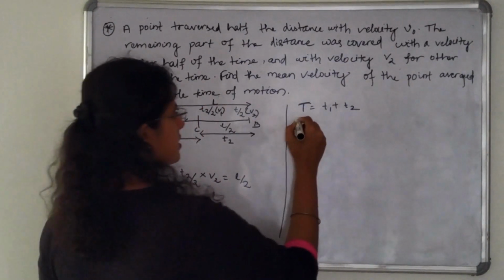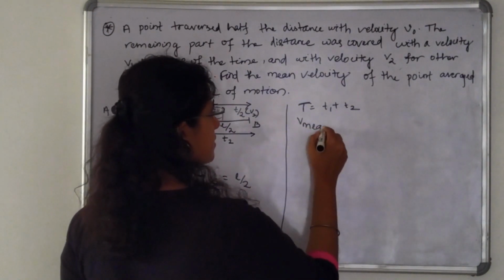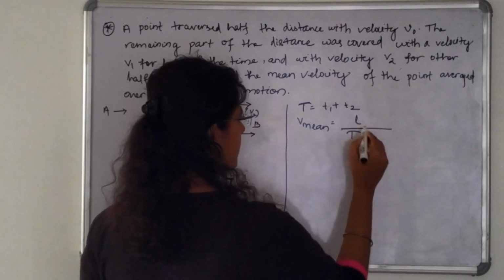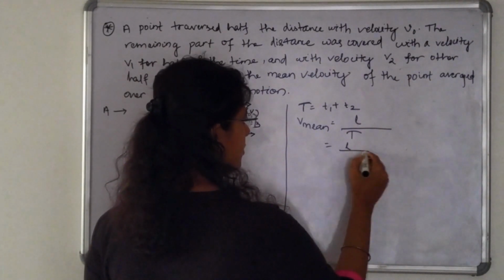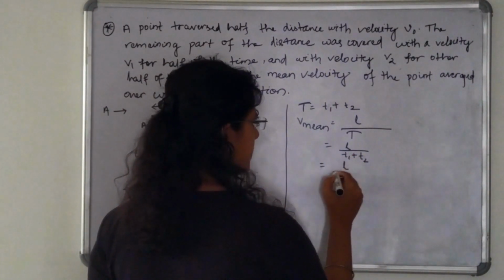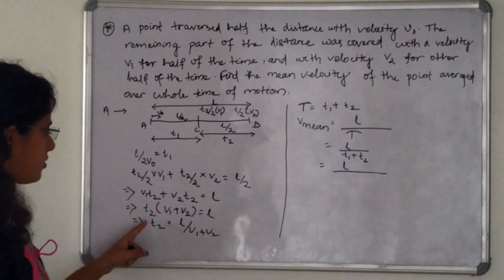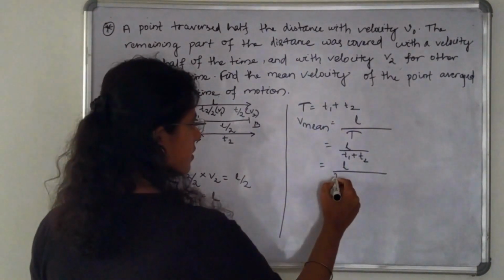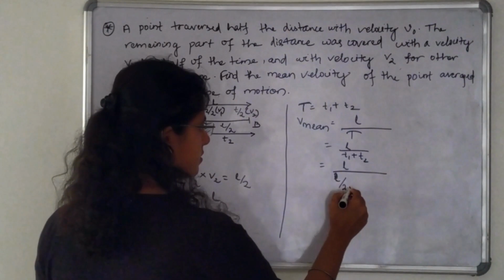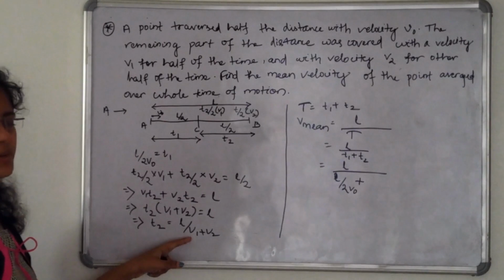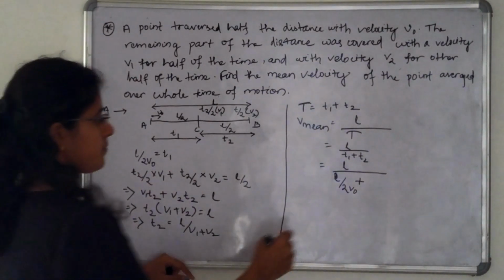So the mean velocity is total length divided by total time, which is equal to L divided by t1 plus t2. We know that t1 is L divided by 2 v naught, and t2 is equal to L divided by v1 plus v2.